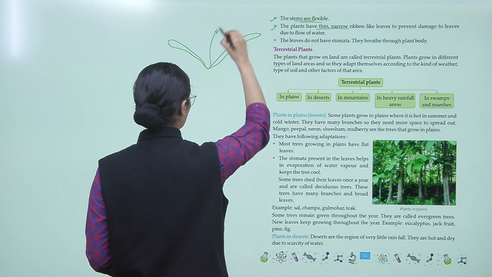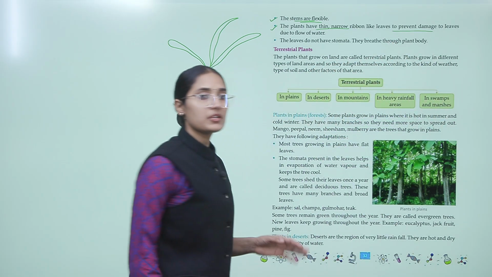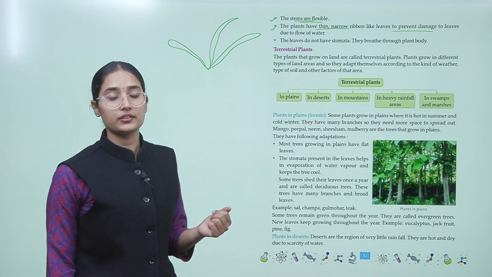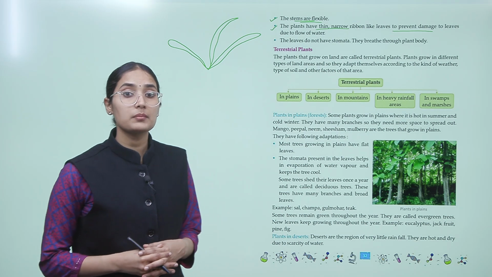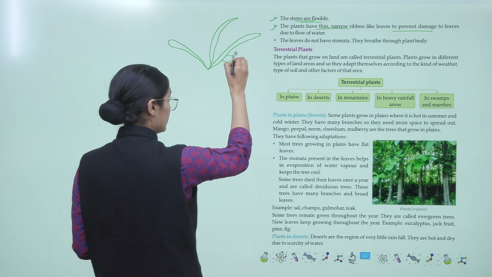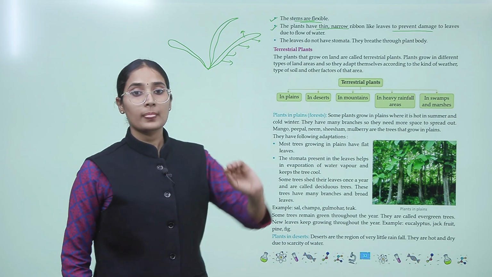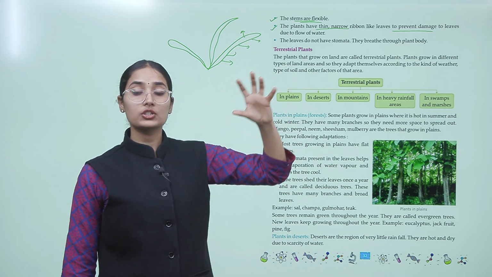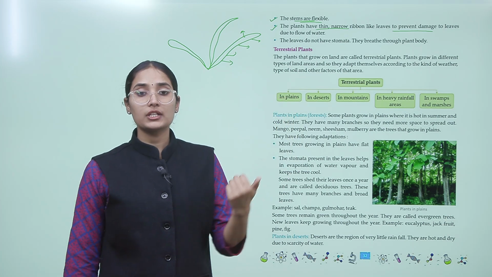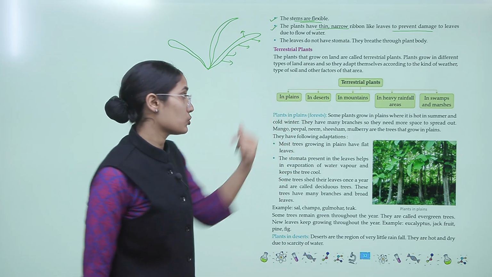The leaves do not have stomata, they breathe through the plant body. Okay, so they breathe through their body directly. Since they are not on the top of the water, they do not get much sunlight and therefore they do not have stomata.